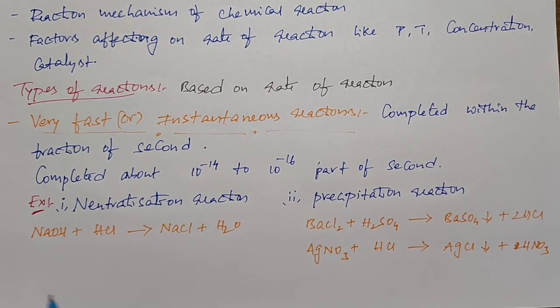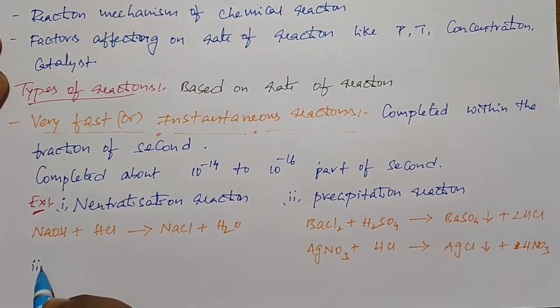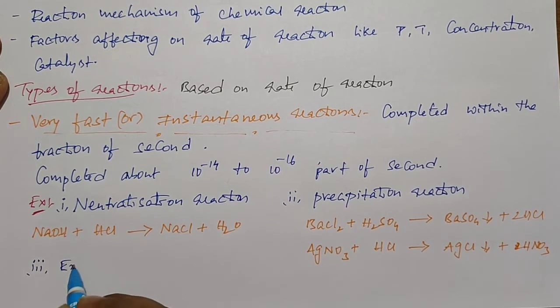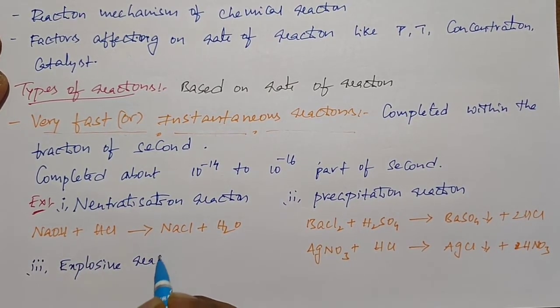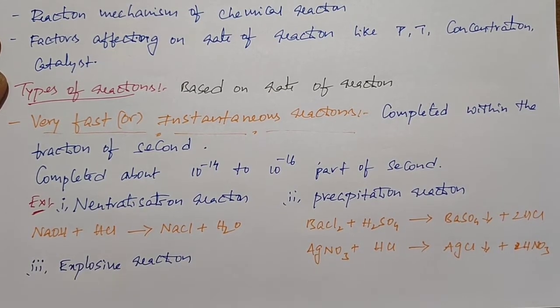The third category of reaction is explosive reactions. In chemistry, TNT and TNG are good explosives.